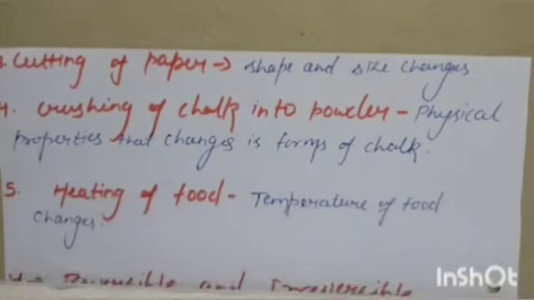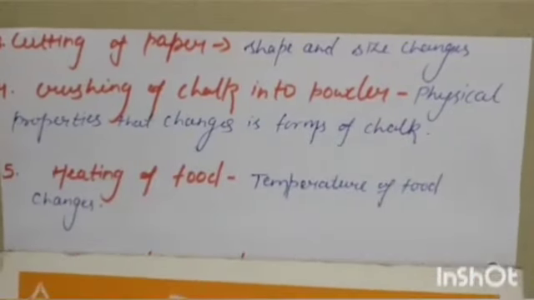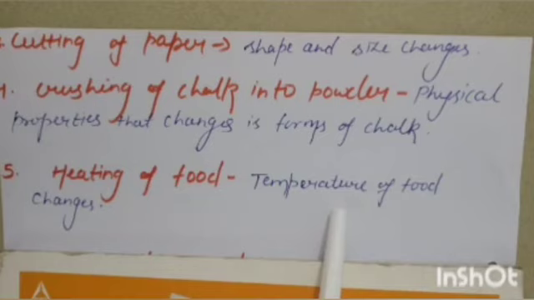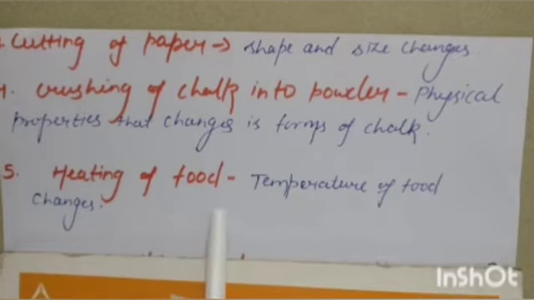Next, the fifth example is heating of food. In the heating of food, the temperature of the food changes. When the temperature changes, it's a physical property. Changing in temperature is a physical property. So, this is also an example of physical change.